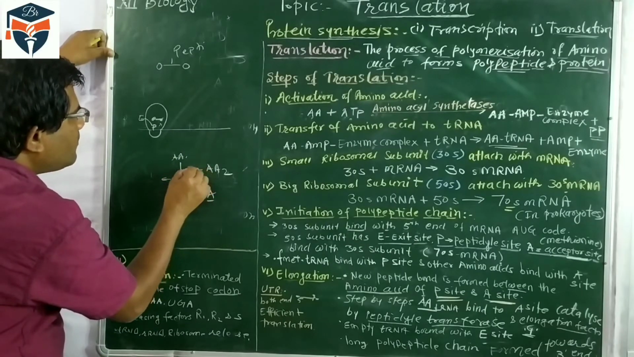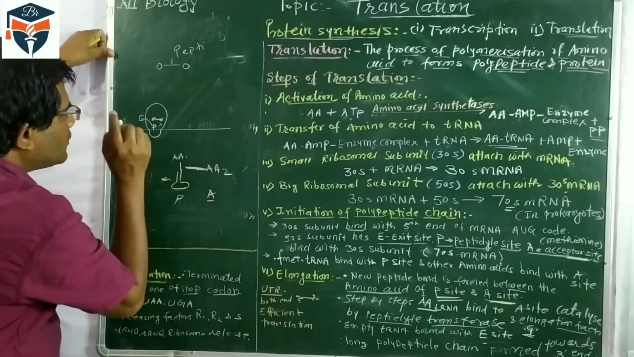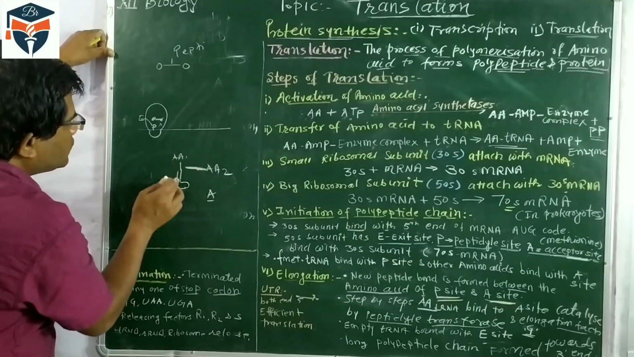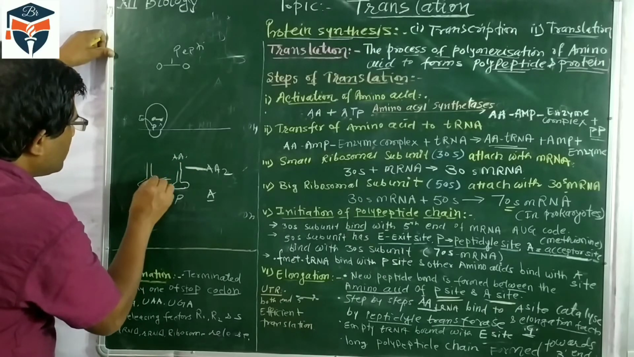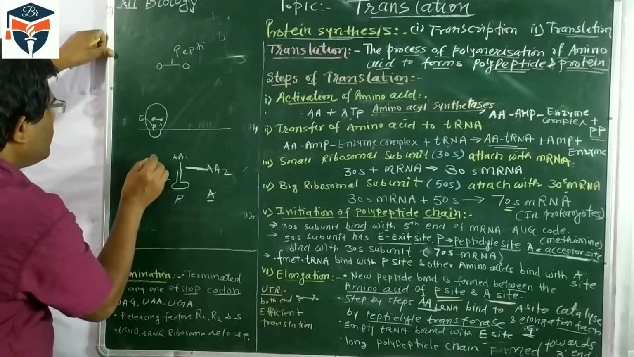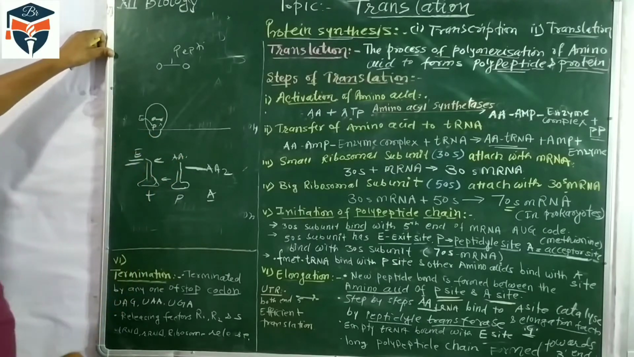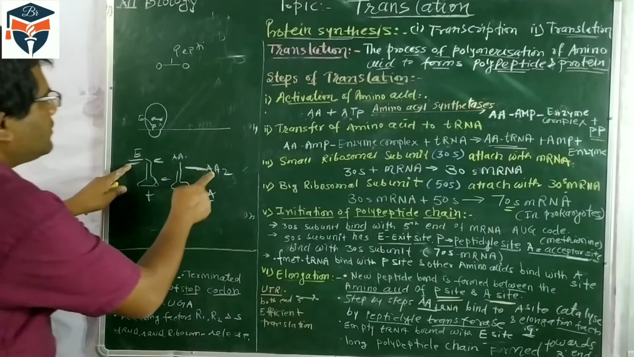In this one, a peptide bond is formed. When the peptide bond is formed, it means this amino acid is used here, so this tRNA molecule becomes empty. It then comes to the P site. So now what happened? This is the one amino acid.